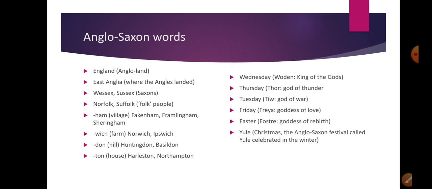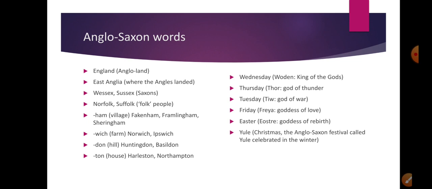Ham is a village, so if you check out the modern map, you will see Fakenham, Framlingham, Sheringham. These are place names right now in modern-day England. Norwich, Ipswich, Huntingdon, Basildon, Harleston, Northampton are all place names that go back to Anglo-Saxon origin.